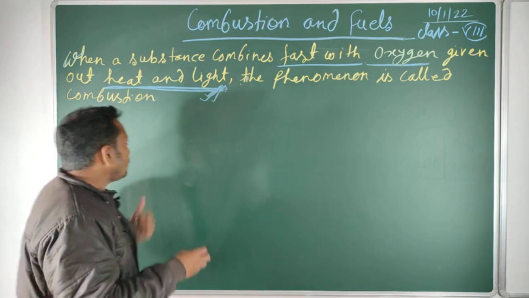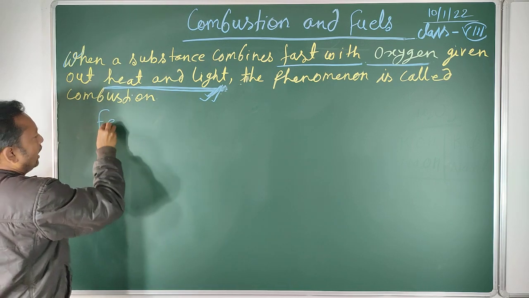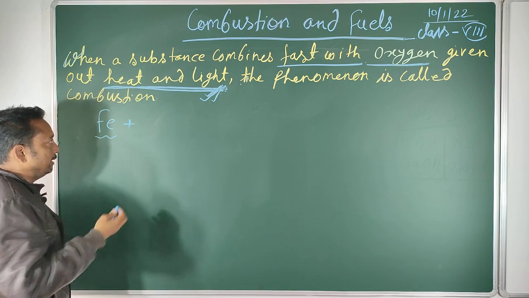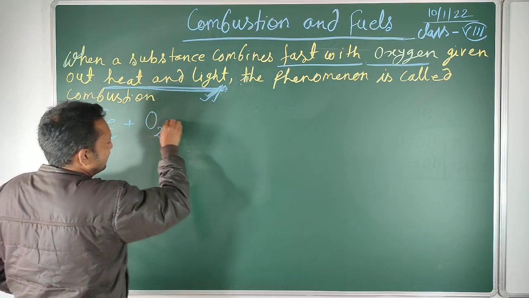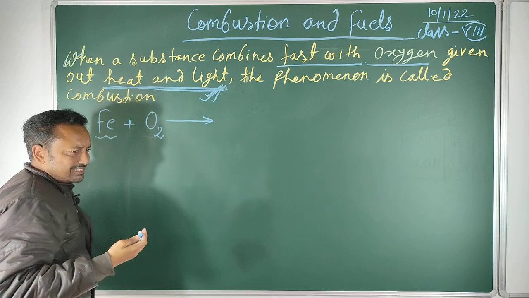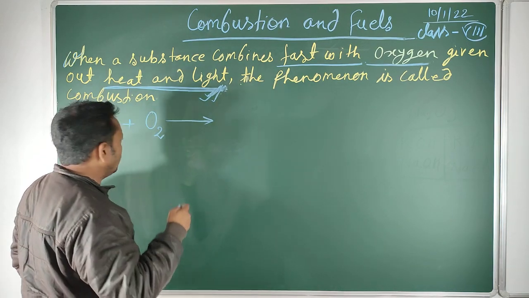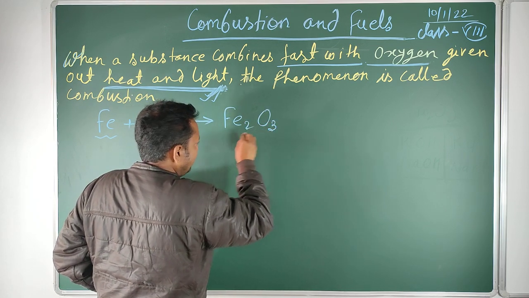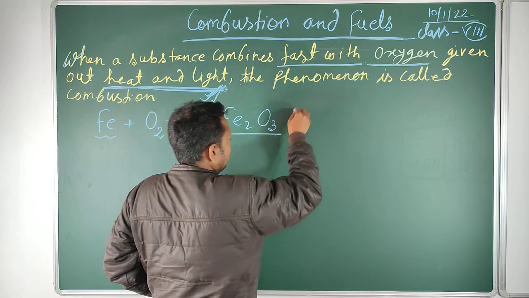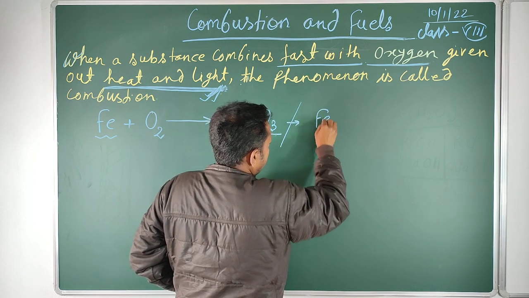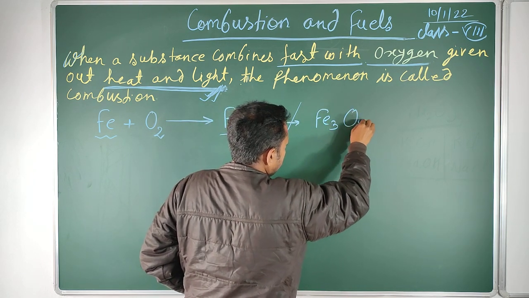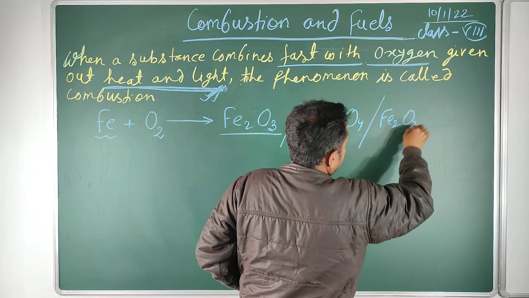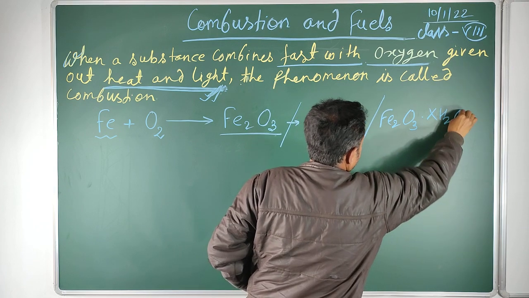For example, iron, as all of you know, is an element, especially a metal. When it combines with oxygen in the presence of moisture or different atmospheric conditions, after a long time it will form Fe2O3, iron oxide, and then be converted further into Fe3O4 or Fe2O3.xH2O, which is the form of rust.